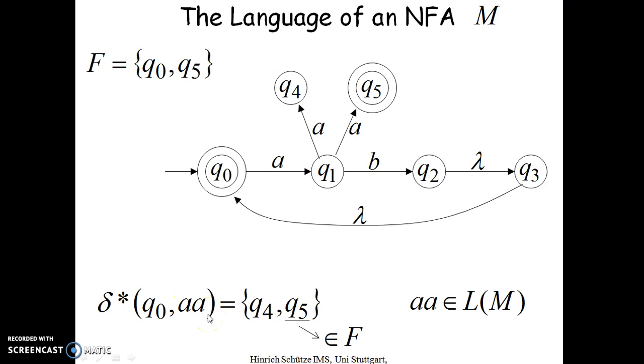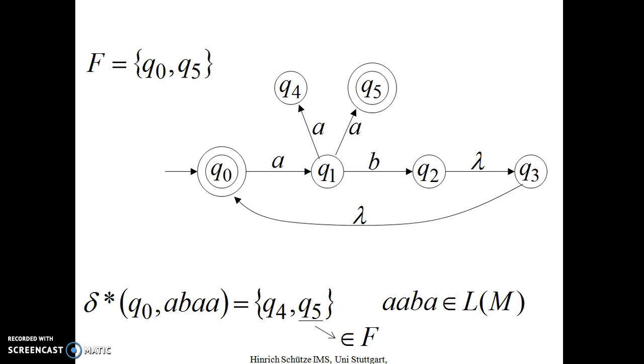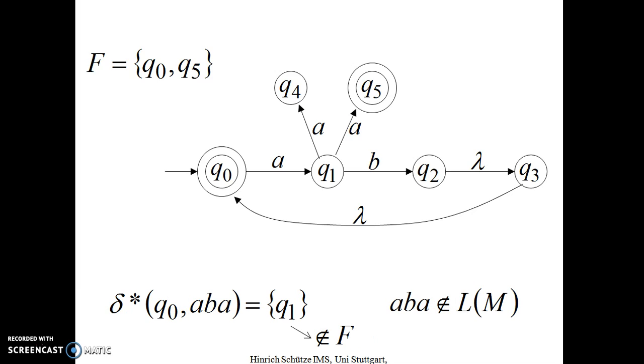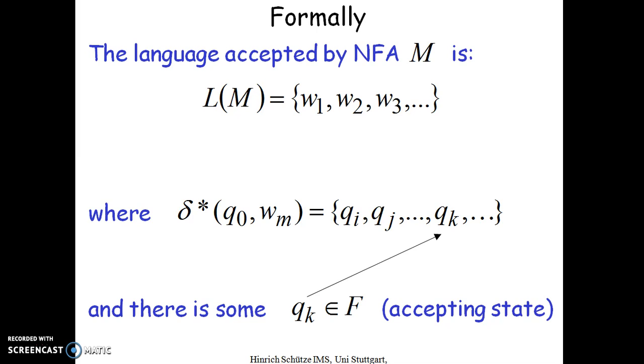If it is AA, it reaches Q4, Q5, so that is accepted. Next AB, it is accepted. Next ABAA, yes, of course it is accepted. Next ABA, not accepted. So the language is lambda union (AB) any number of times concatenated with AA. This is the language accepted by the epsilon NFA, or NFA with lambda transition.